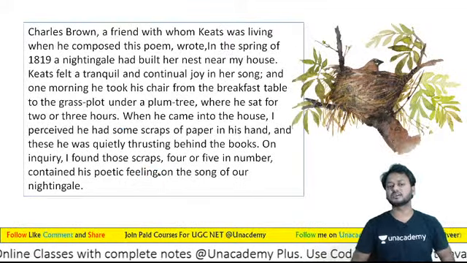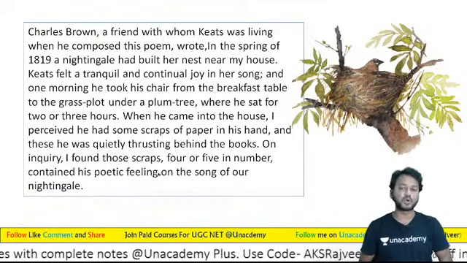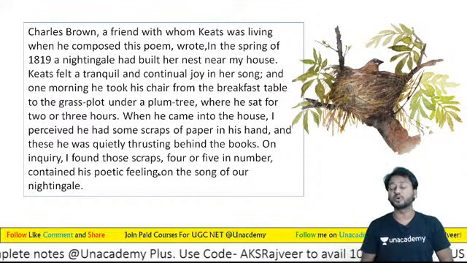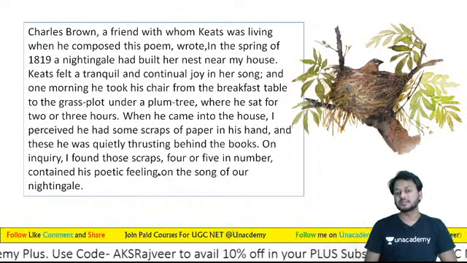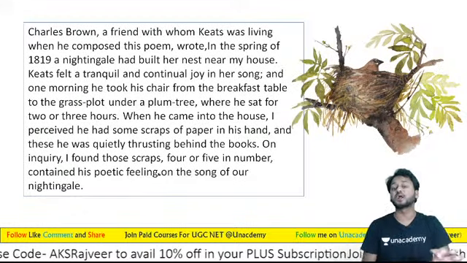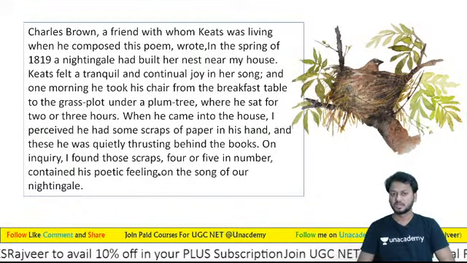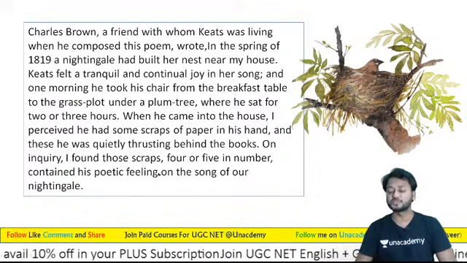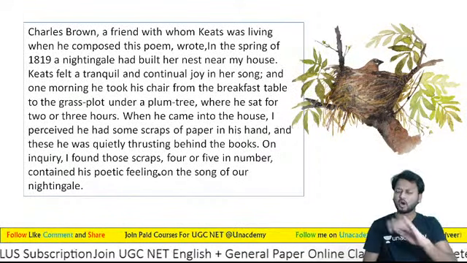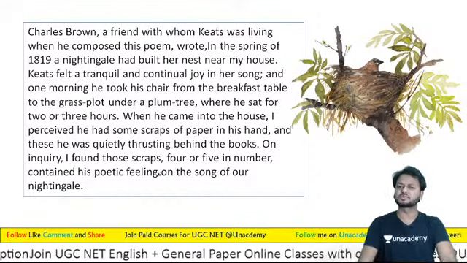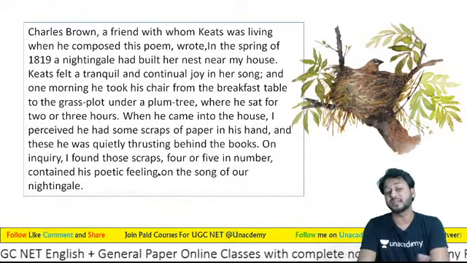So learners, three points you must remember regarding the ode. Now let us see the background of this particular poem, Ode to a Nightingale. About Ode to a Nightingale, his friend Charles Brown has written. Charles Brown was one of the friends of John Keats, and whatever he observed, he has written, in 1819.